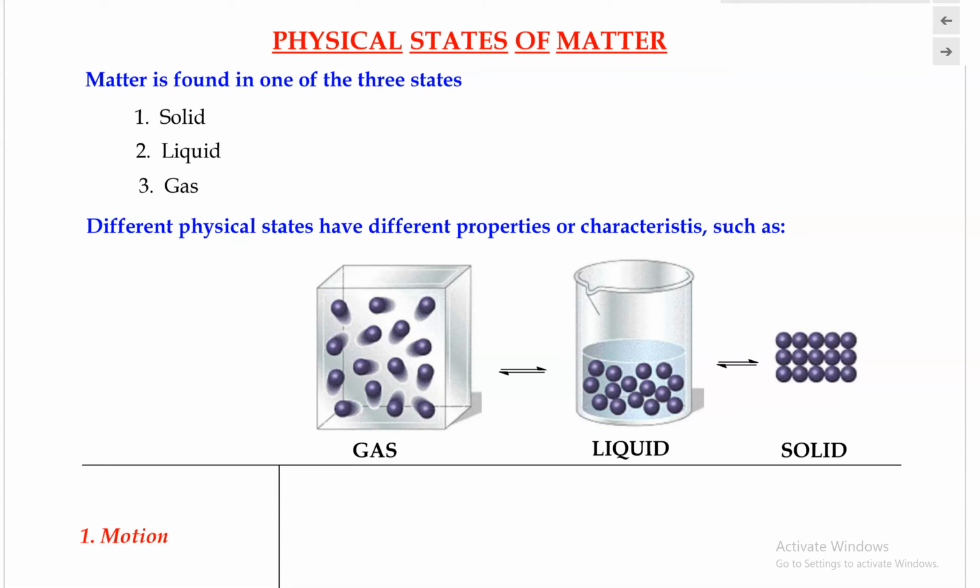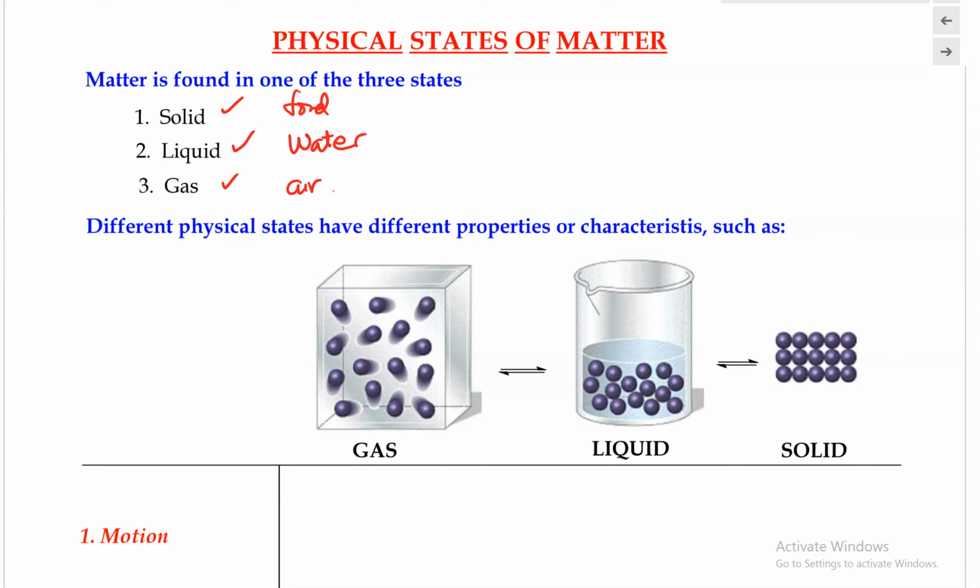Physical states of matter. All matter and all physical objects surrounding us are found in one of the following three physical states: solid, liquid, and gas. The food that we eat is an example of the solid physical state, and the water that we drink is an example of a substance that exists in the liquid state. And the air that we breathe is an example of something that exists in the gaseous state.